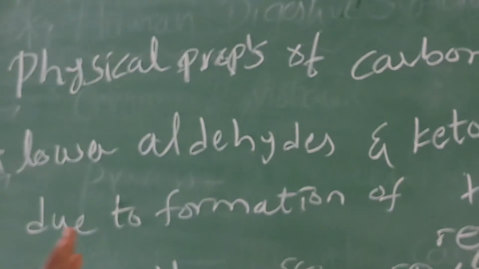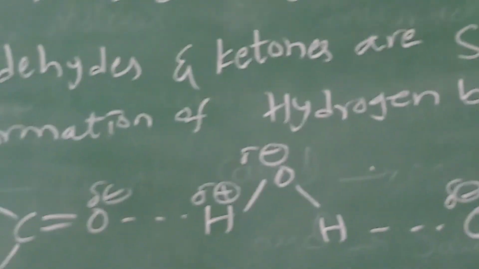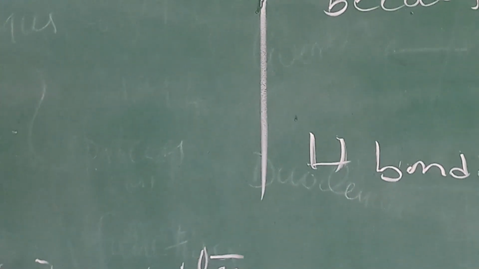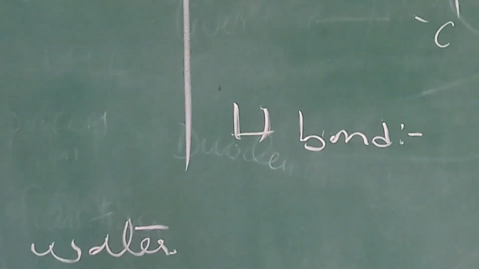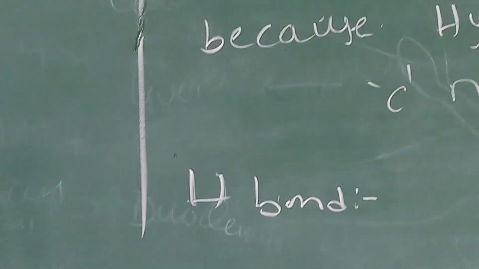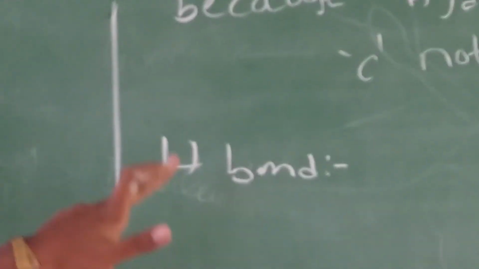Good morning students. Now we are going to discuss the BJC second year topic: physical properties of the carbonyl compound. Yesterday we already discussed that one. In carbonyl compounds no hydrogen bonds are possible. So what is meant by hydrogen bond? The attraction force present between hydrogen and highly electronegative elements is known as hydrogen bond.